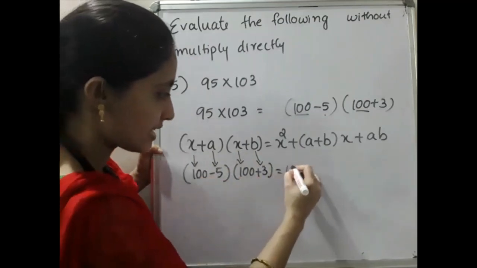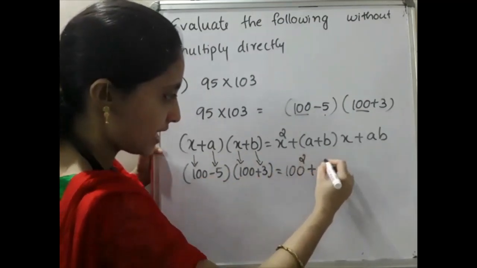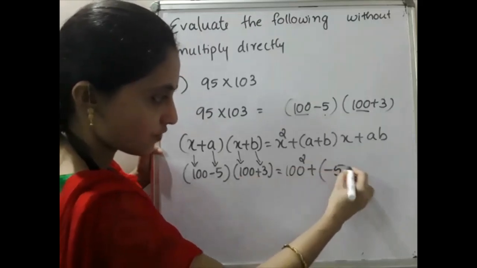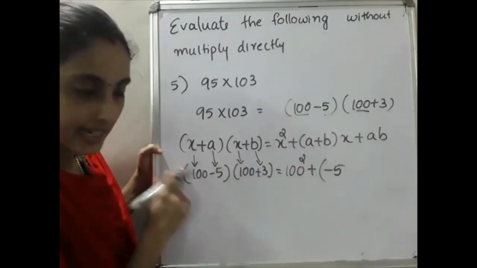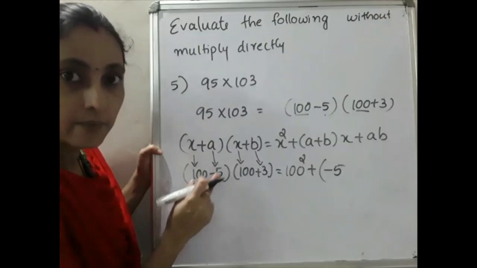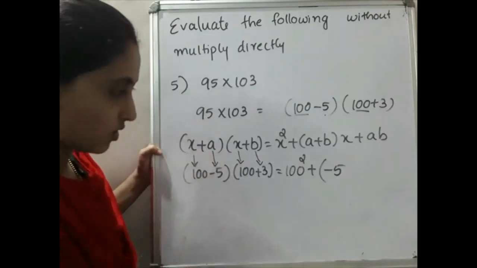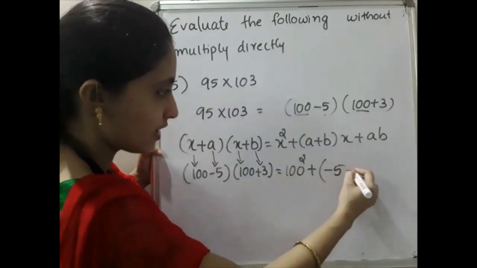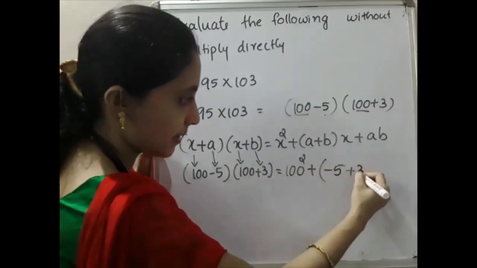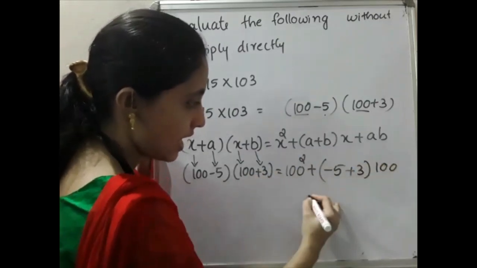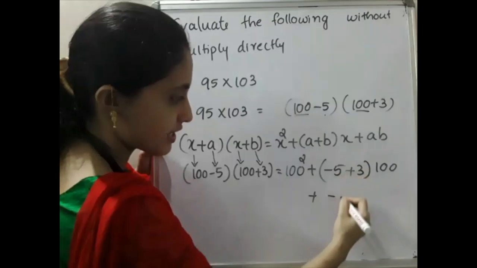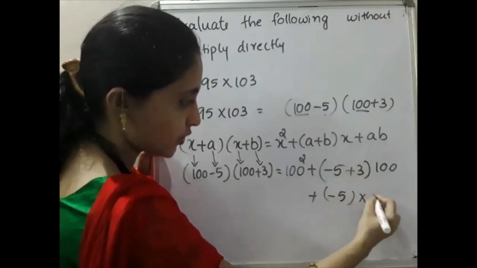So first one is 100 square plus a represents minus 5. You have to consider the sign. Here it is positive, here it is negative. So you have to consider the sign also. X, minus 5, then plus b represents 3, then into 100 plus a into b, that is minus 5 into 3.